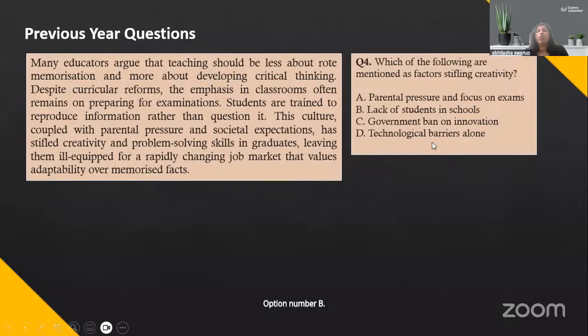All right, let's take a look at this next question. Which of the following is mentioned as a factor stifling creativity? What are these factors that stifle creativity?